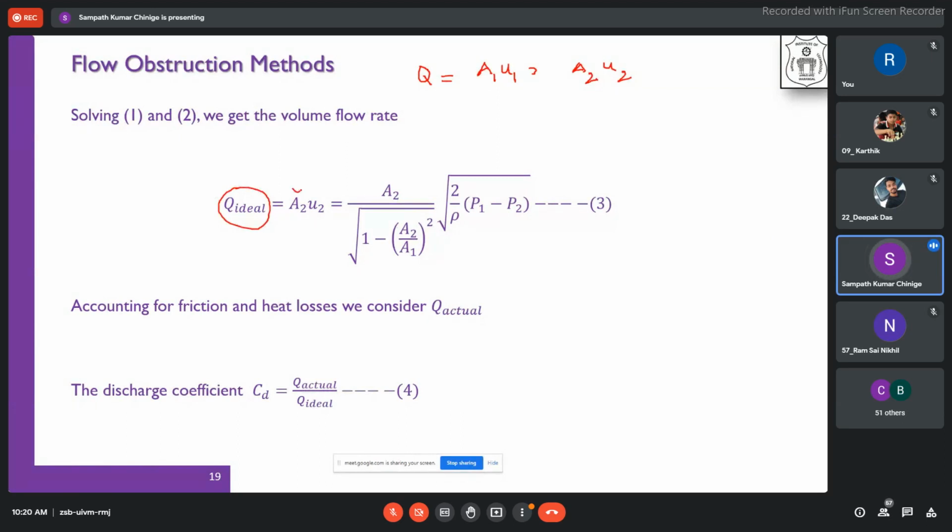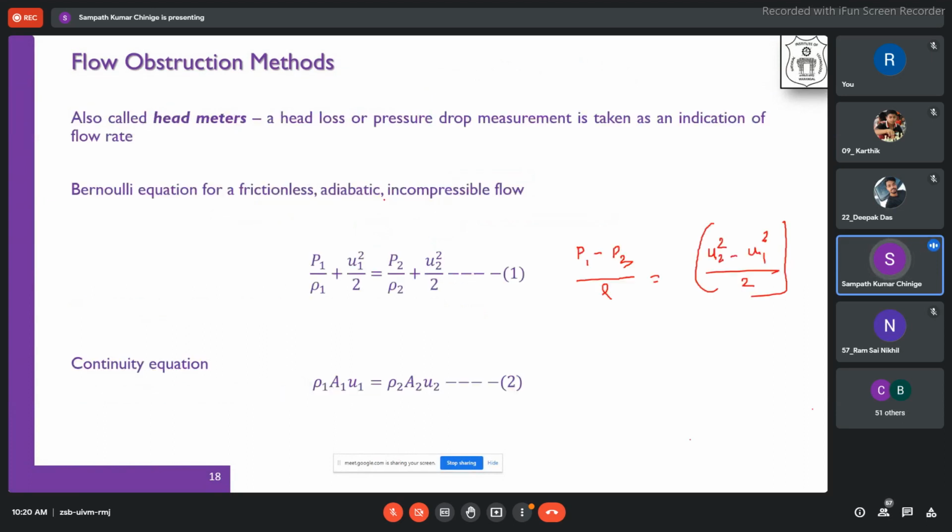So now from this particular equation, you can find out U2. Let us try to find out what is U2 here. P1 minus P2 by rho, and now I will write down what is U1. U1 is equivalent to A2 by A1 into U2.